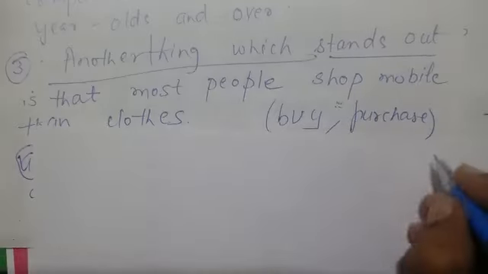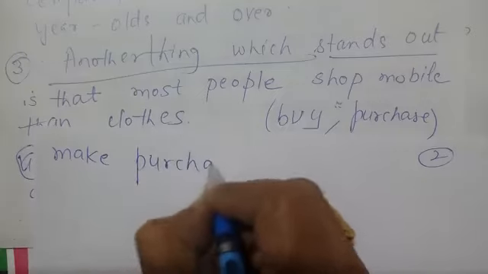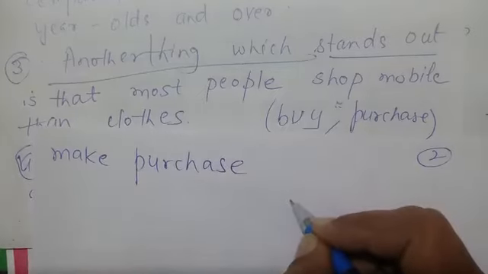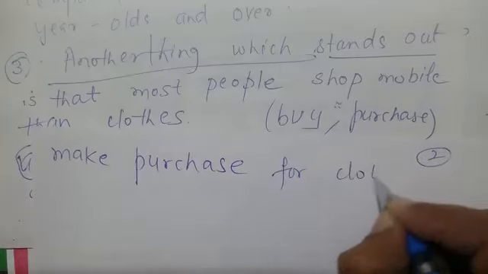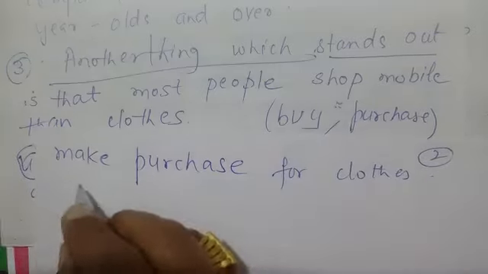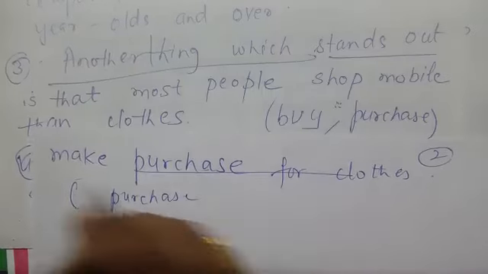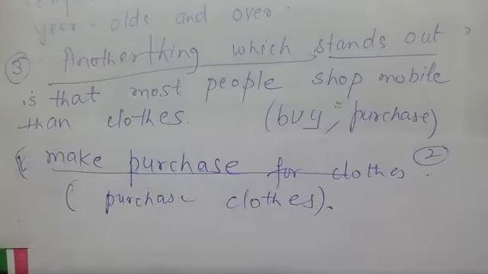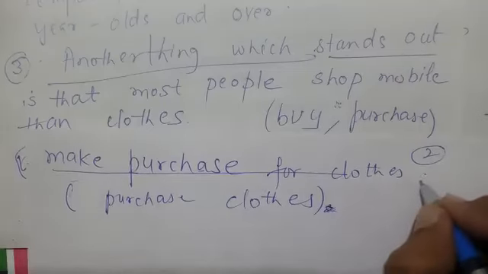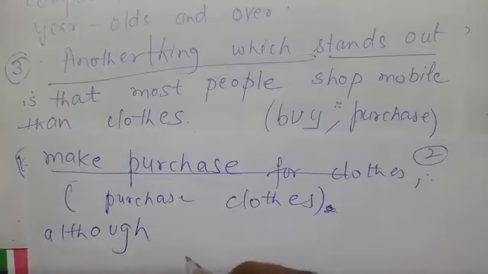Make, buy we used, purchase we can use here. Purchase for clothes, or you can use another language also for this one complete line, that is, no need to write make also. Purchase clothes, fine. So this is, now there is no full stop, sorry. After this I am going comma, although, fine.